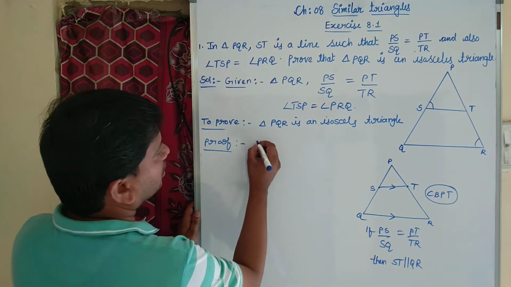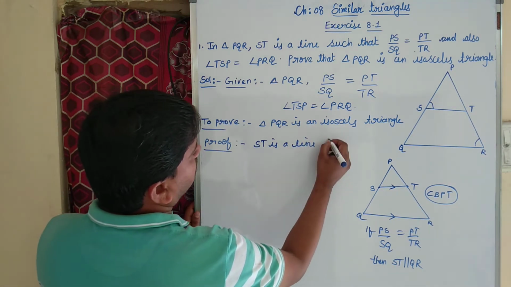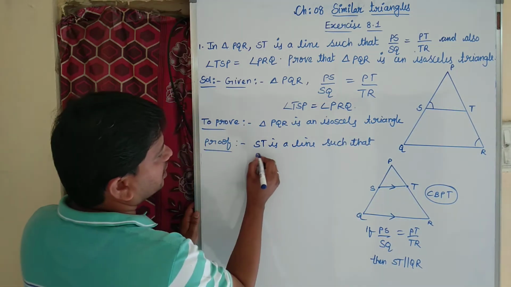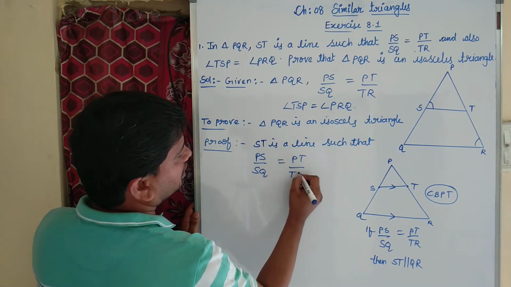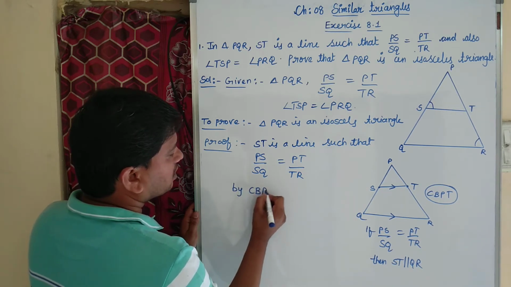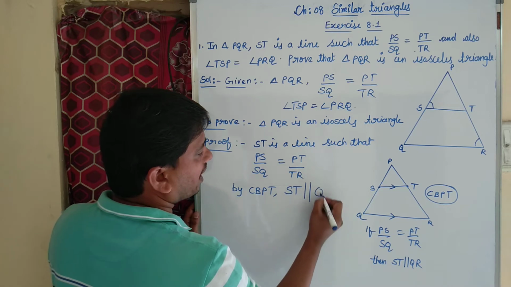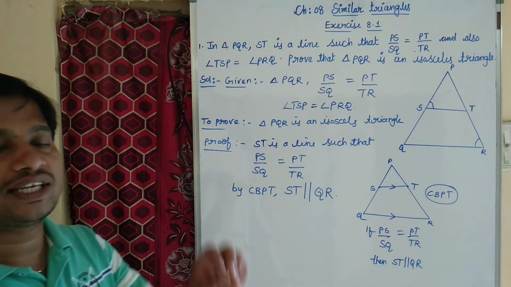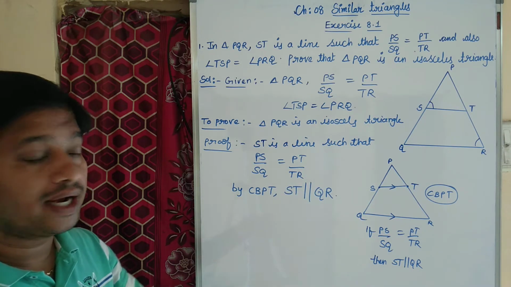In the proof, ST is a line such that, as they said, PS by SQ equal to PT by TR. So by CBPT, by the converse of basic proportionality theorem, I can say that line ST is parallel to line QR. Initially in the question they said ST is only a line, but we are proving that ST is parallel to QR.